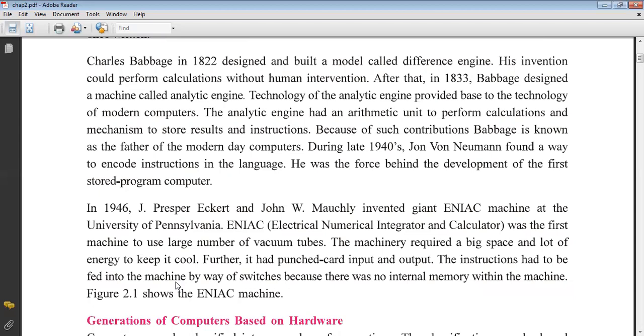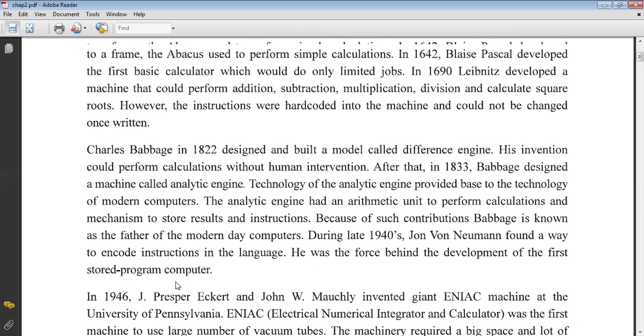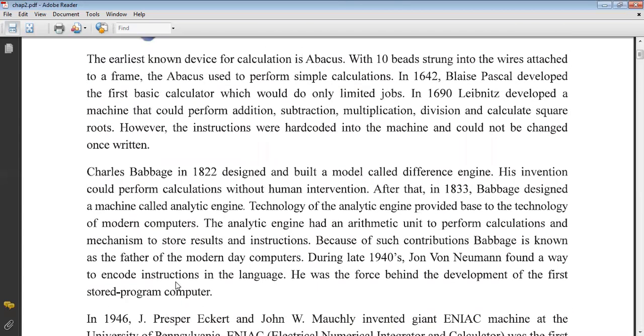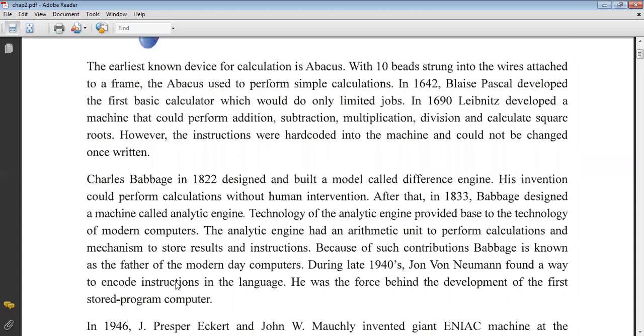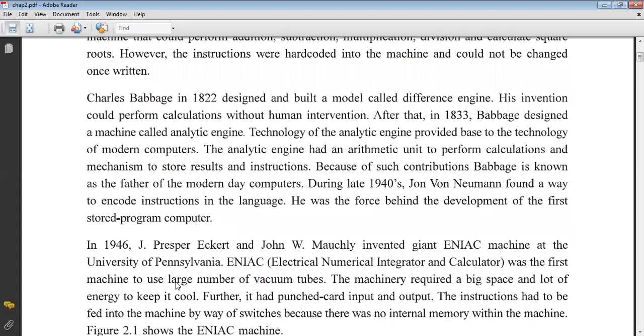Computer started from the simple abacus machine. Then after the abacus, the first basic calculator was developed. Then a simple machine was developed, and then John von Neumann found a way to encode instructions in a language.